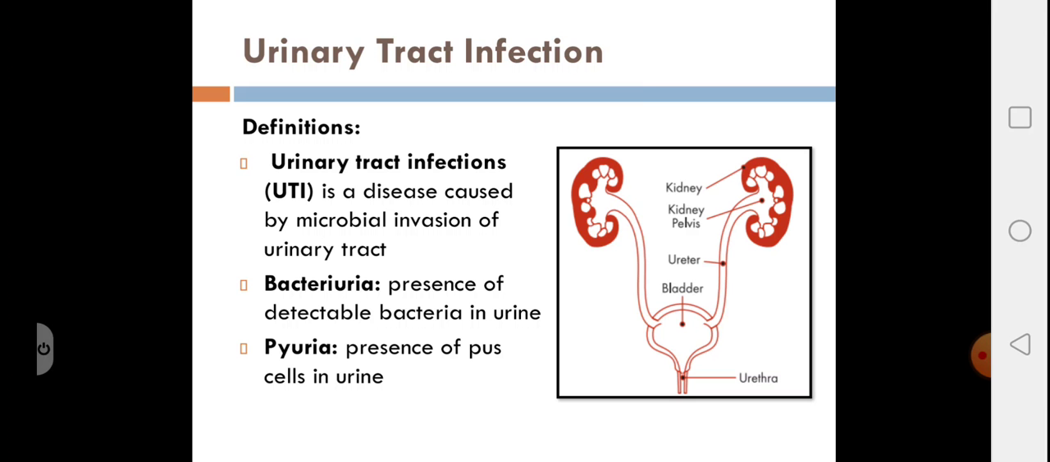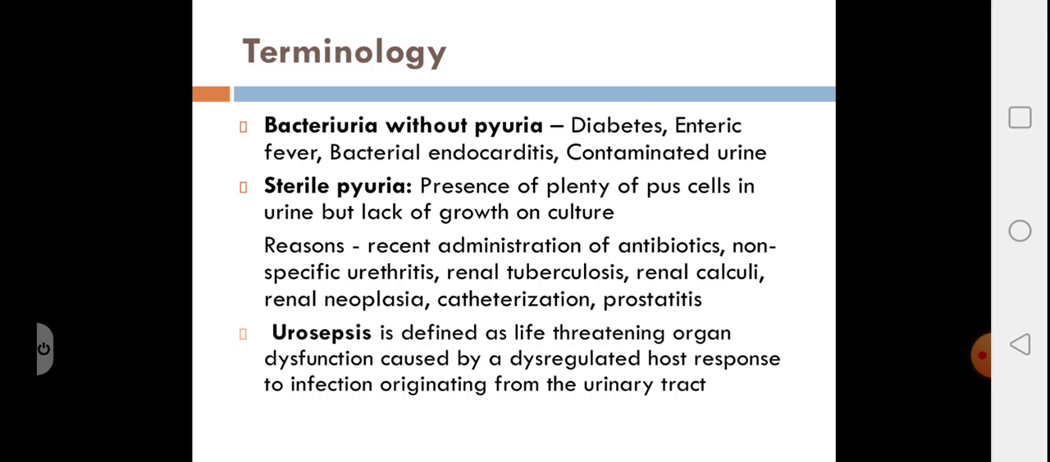What is bacteriuria? It is presence of detectable bacteria in the urine. And pyuria is presence of pus cells in the urine. There are conditions where there is bacteriuria without pyuria, which is seen in diabetes, enteric fever, bacterial endocarditis, in pregnancy, and whenever the urine is contaminated.